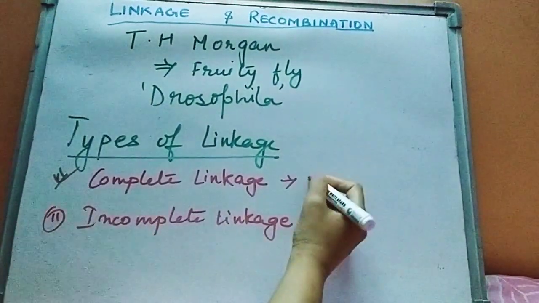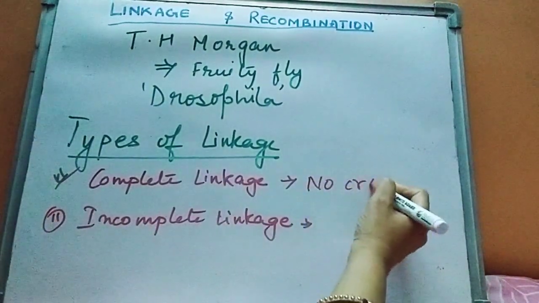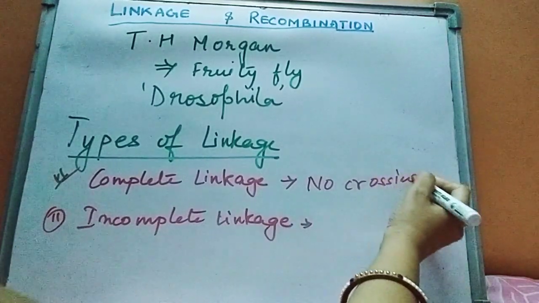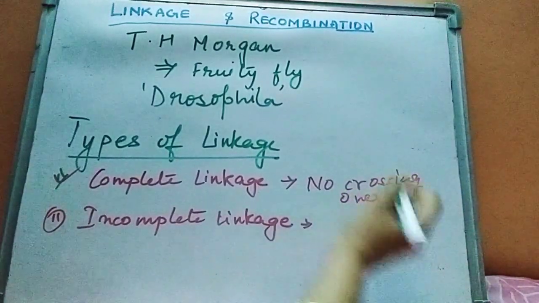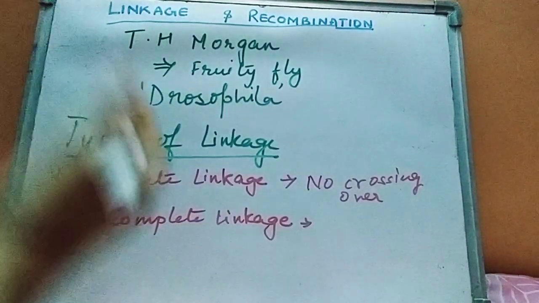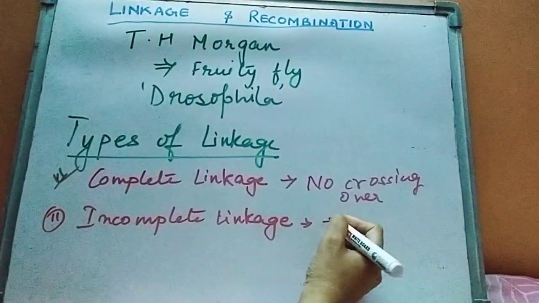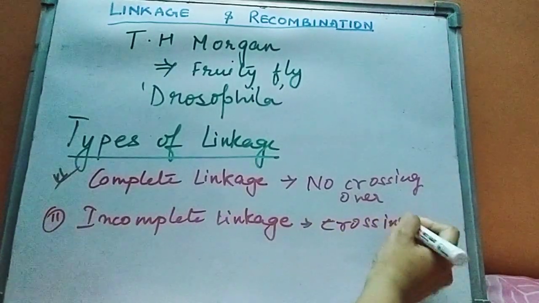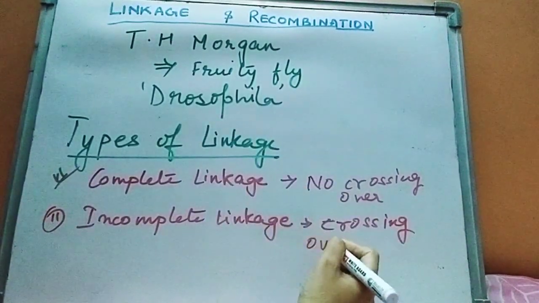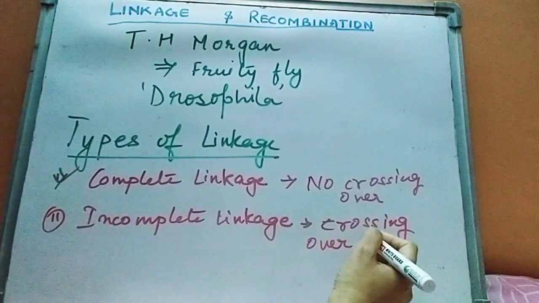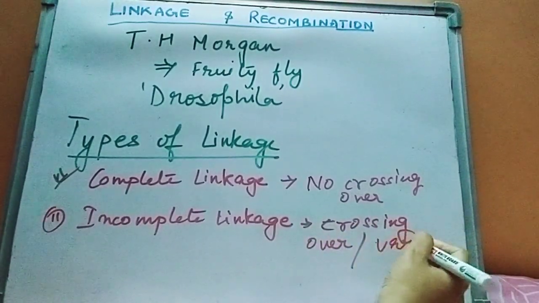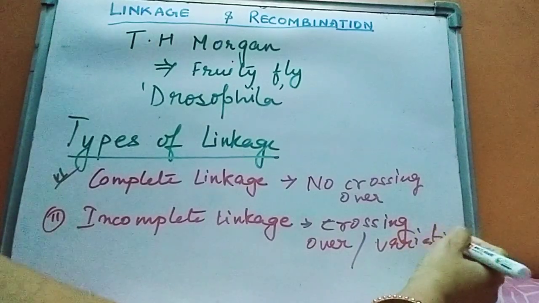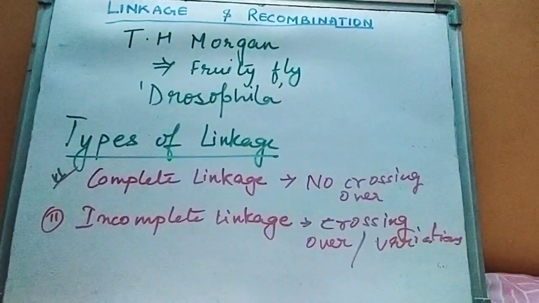So in complete linkage there is no crossing over, hence no new character is formed, whereas incomplete linkage leads to crossing over and development of new characters, or you can say variations are found. Crossing over as well as variations, that is, new traits, are found in an individual.